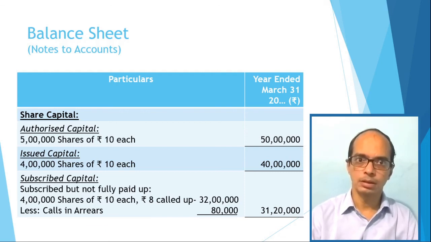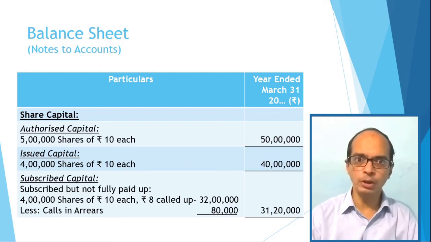First, called up capital is presented in the inner column with details like 4 lakh shares of rupees 10 each, rupees 8 called up and rupees 32 lakhs in the inner column. Then calls in arrears of rupees 80,000 is deducted. And the balance amount of rupees 31,20,000 is shown in the outer column.